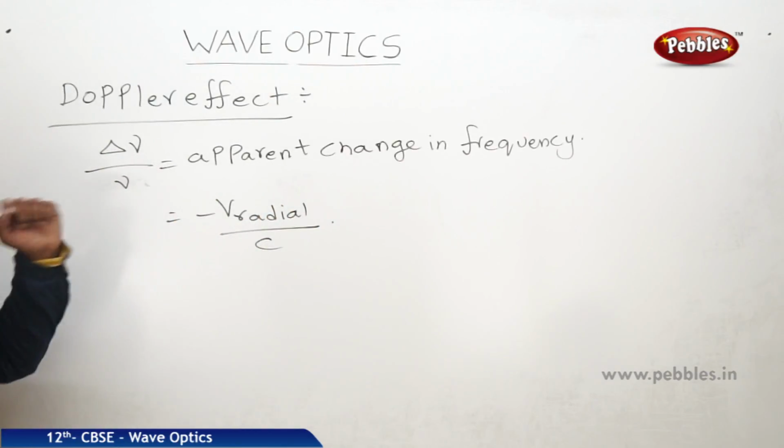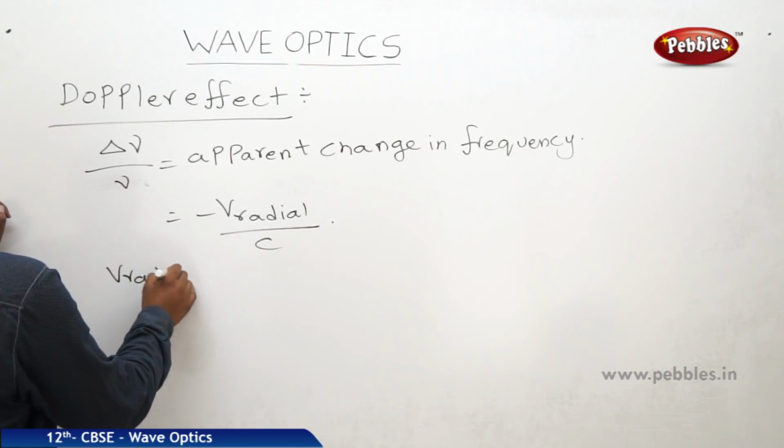So what is this minus v radial? v radial is defined like this.